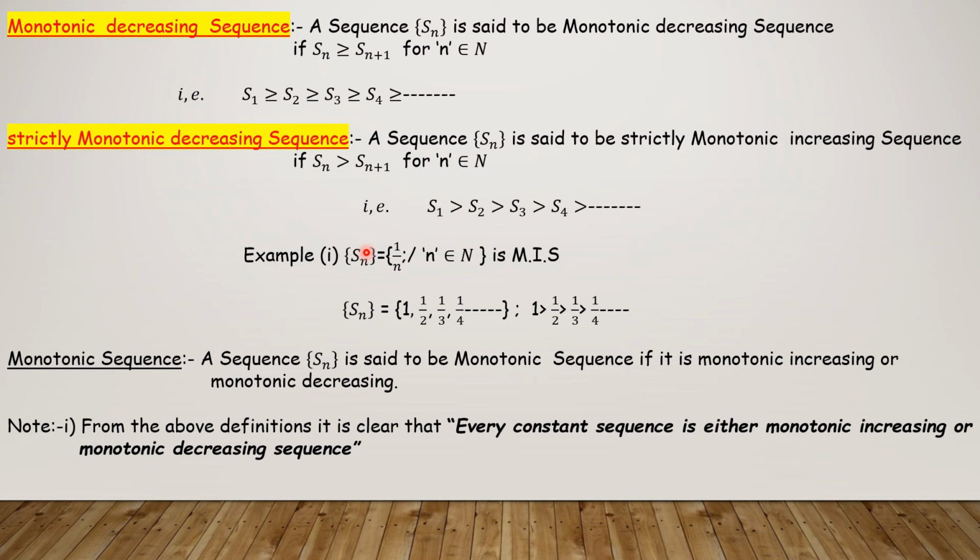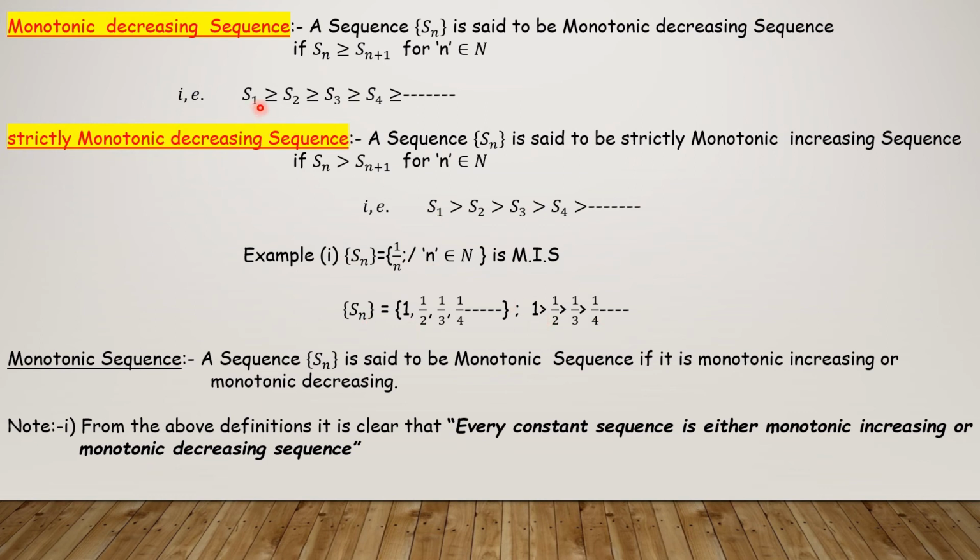Example: Sn equals 1 by n, where n belongs to N, is a monotonically decreasing sequence. Substitute n equal to 1: 1; n equal to 2: 1 by 2; then 1 by 3, 1 by 4. 1 is greater than 1 by 2, greater than 1 by 3, greater than 1 by 4. So this is strictly decreasing.